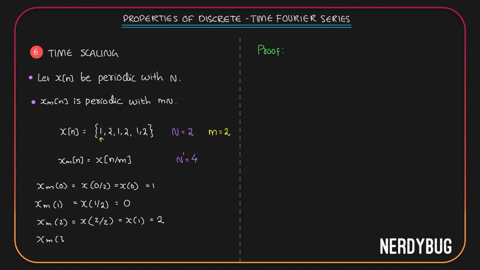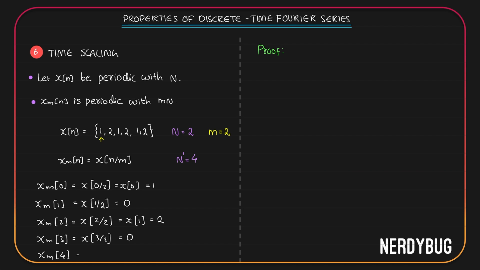Now I want xm of 3. This I am saying is x of 3 by 2. But 3 by 2 is 1.5. For a discrete time signal, there is nothing there. So this is equal to 0. Finally, I need xm of 4. I should have used square brackets everywhere since these are discrete time signals. Let us change it. Abracadabra. Yes, I'm a magician.